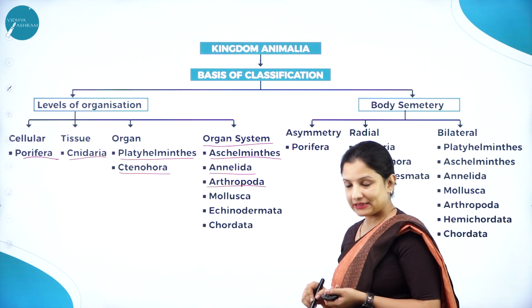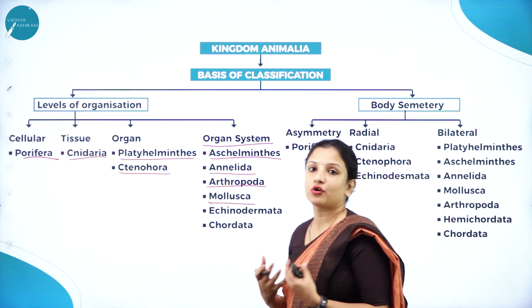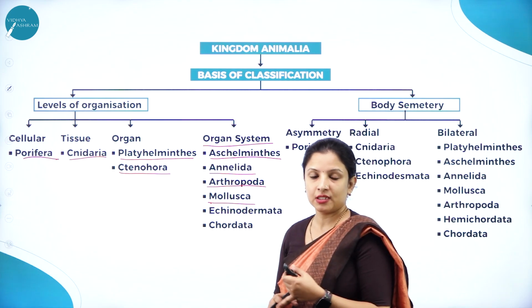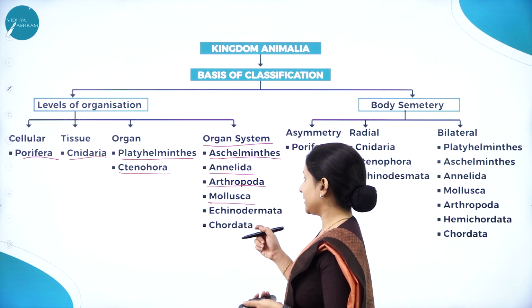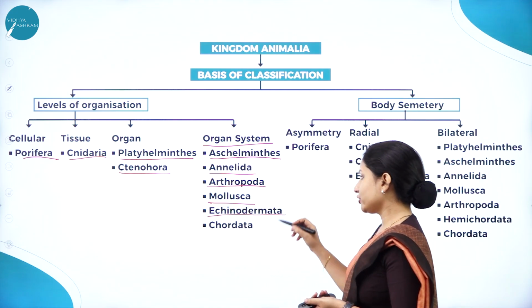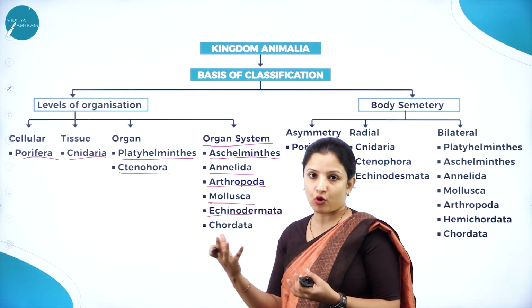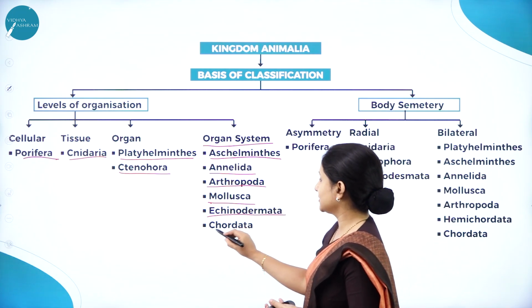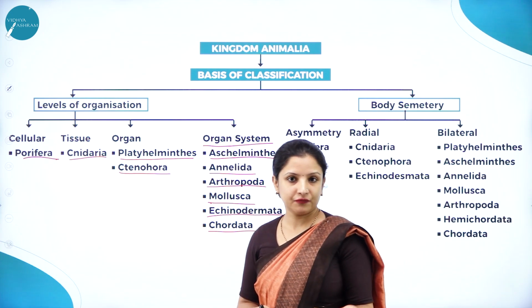Arthropoda, that is all the insects, then mollusks, those organisms having calcium shells on them, for example, octopus, then the oysters, all that exhibits organ system level of organization. Then Echinodermata, those organisms which have spiny bodies, for example the sea urchins, also come under organ system level of organization. Next, the chordates. One of the best examples is we human beings.